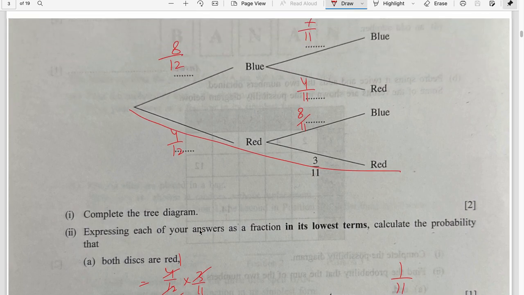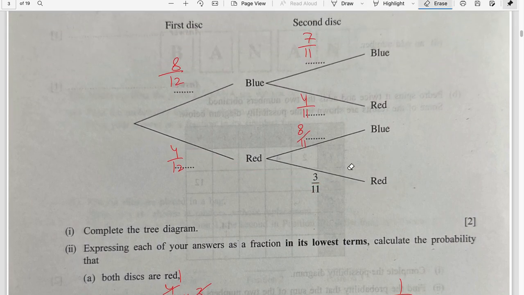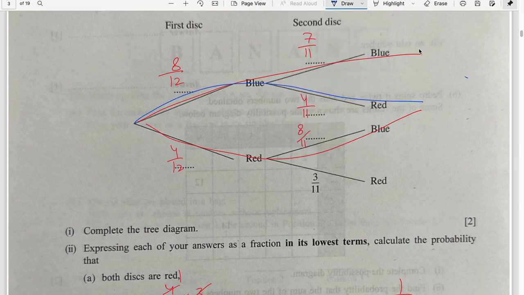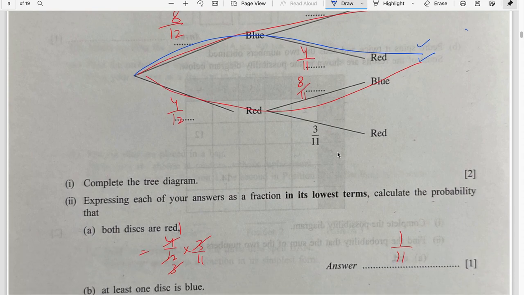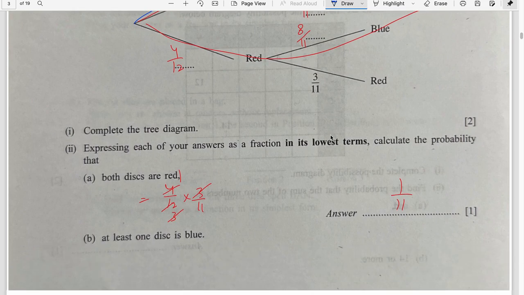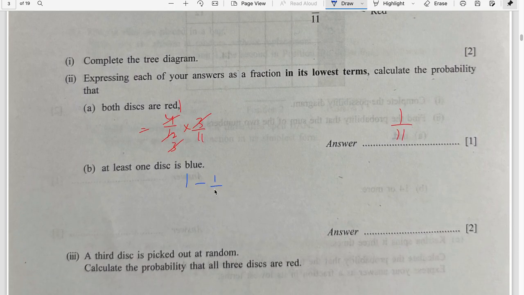At least one disc is blue. There are 1, 2, 3, 4 options. Which option? At least one is blue. The first fulfills it, at least blue. The third fulfills it, at least blue. This second one as well. So what do you say? We solve for these 3 or subtract the last one from 1? We've already done the last one, both red, as 1 by 11. So 1 minus 1 by 11 is 10 by 11.